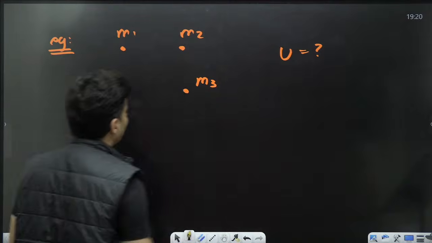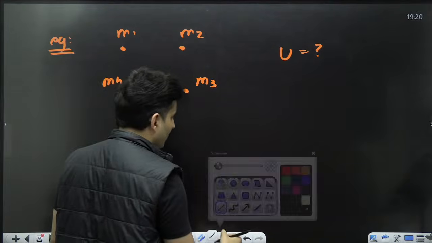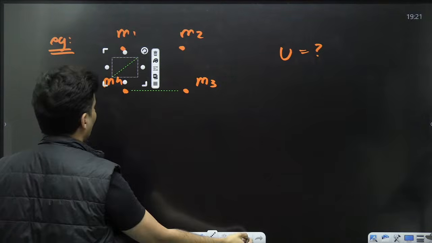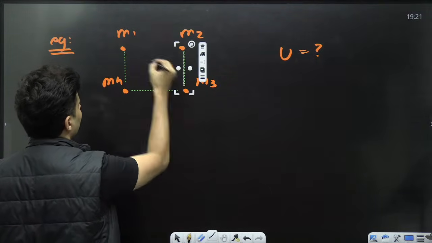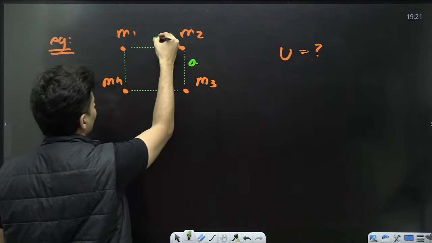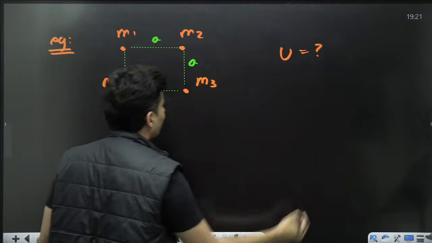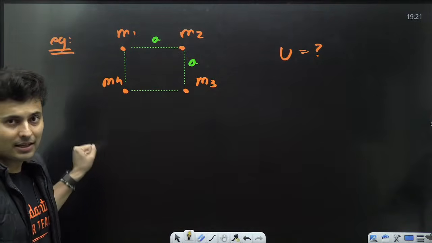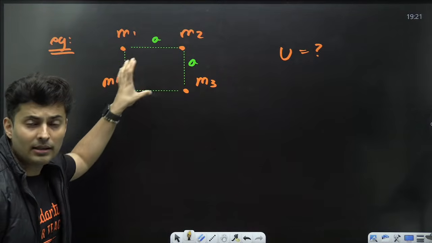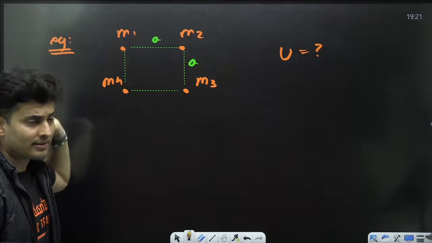So what you do in such cases is that generally you will be given these distances, and let's say that distance is given to be a. When you want to find the total potential energy of the system, take two masses at a time and take all the possible pairs.